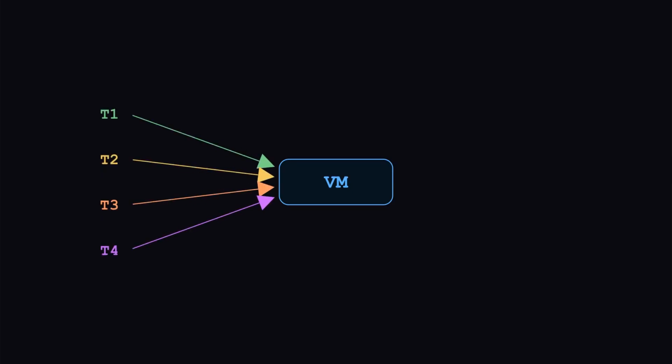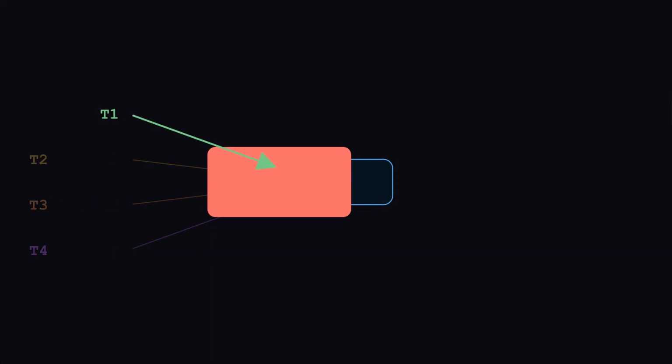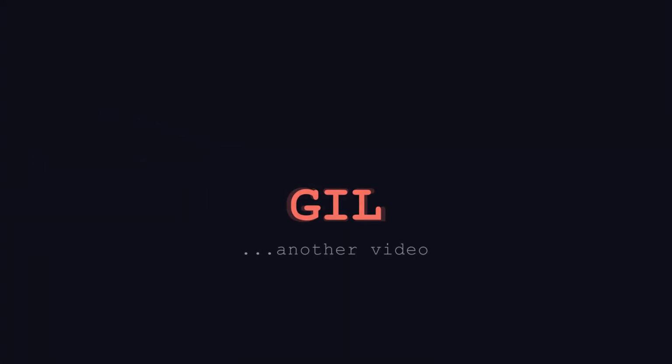hardware. And there's one more secret hiding in Python's interpreter, a lock that prevents more than one thread from running bytecode at the same time. It's called the GIL, but that's a story for another video.